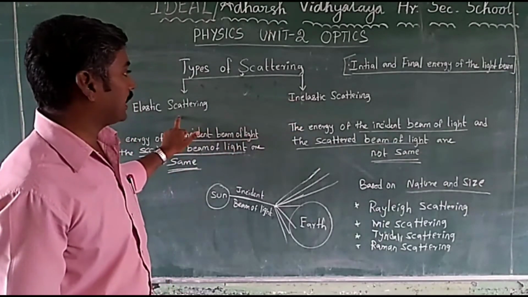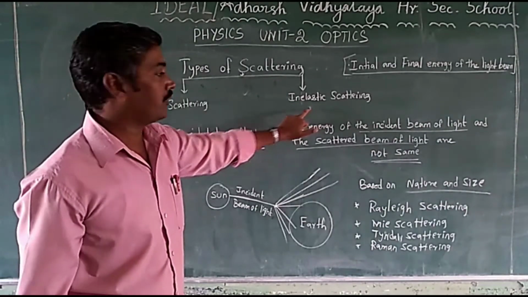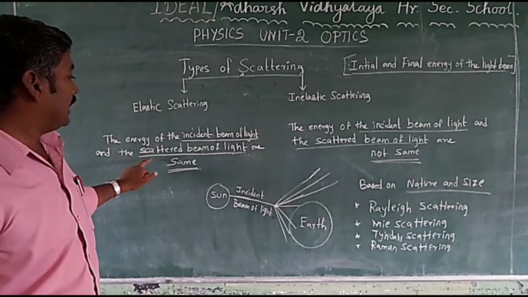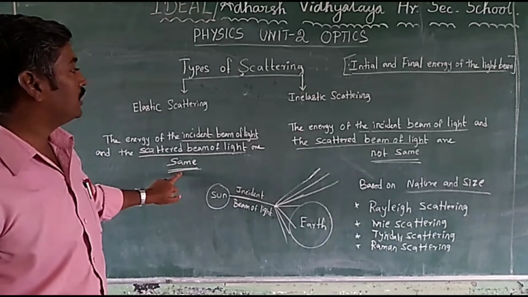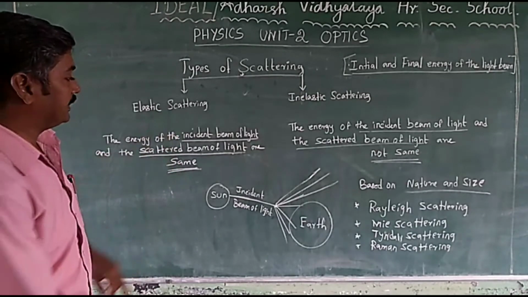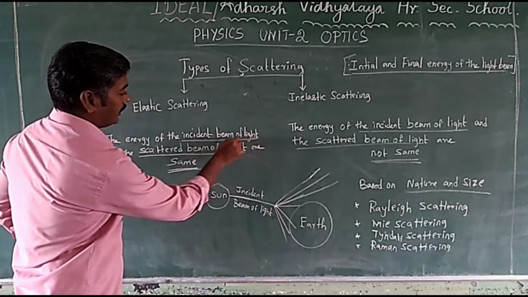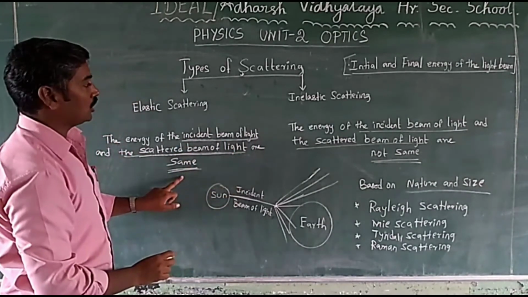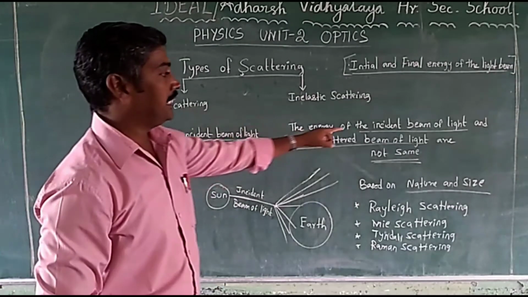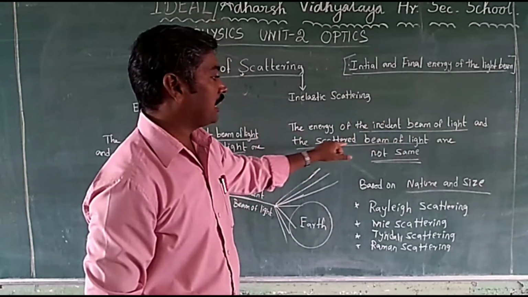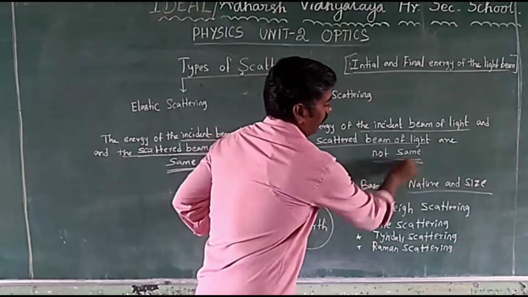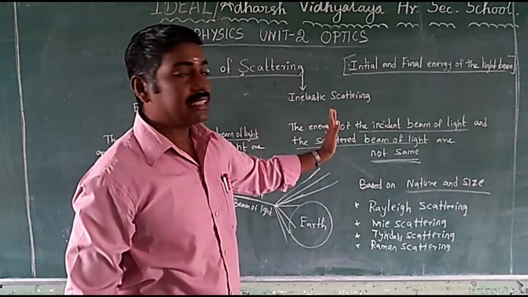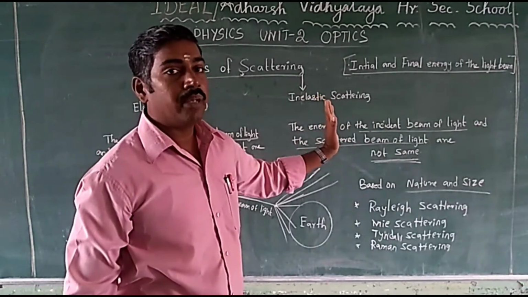In elastic scattering, the energy of the incident beam of light and the scattered beam of light are the same. In inelastic scattering, the energy of the incident beam of light and the scattered beam of light are not the same.